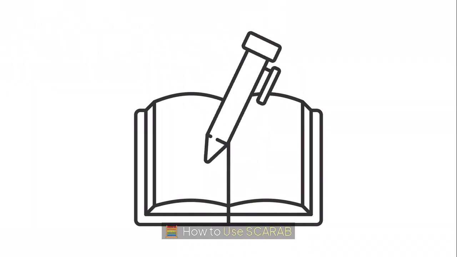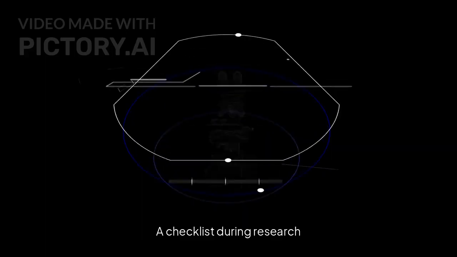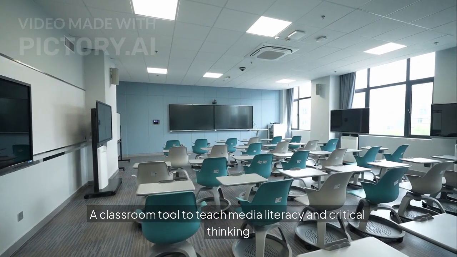How to use SCARAB? You can apply SCARAB as a rubric to score sources, often 0 to 3 per category, a checklist during research, or a classroom tool to teach media literacy and critical thinking.